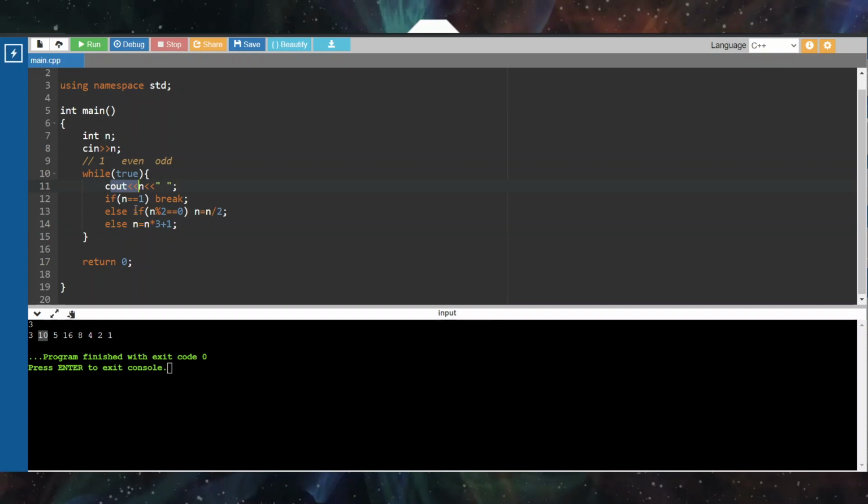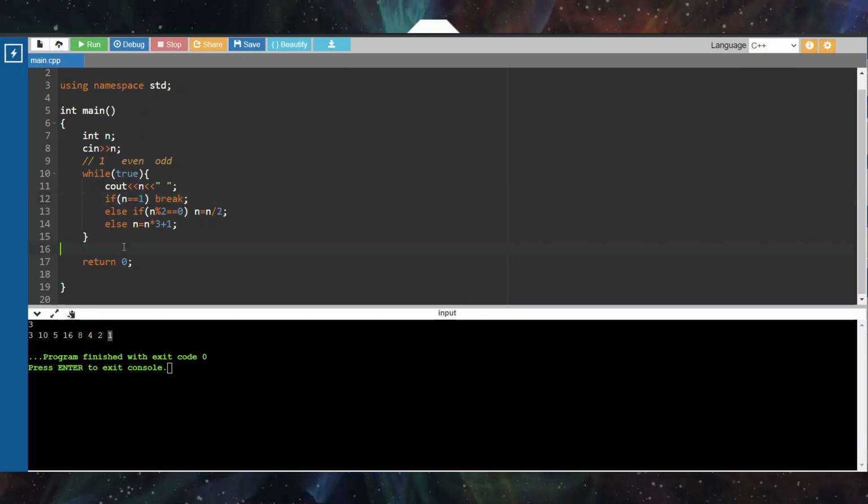Then again it will check, it will find that 10 is even, so it will divide it by 2 and it becomes 5. Then again the loop runs, 5 will print, and then 5 will be checked here. So 5 into 3 is 15 plus 1 is 16. 16 is an even number, so it will be divided to 8, then 4, then 2, then 1. As soon as it becomes 1, it will first print the value 1, and as soon as it finds that n is equal to 1, it will break the loop.